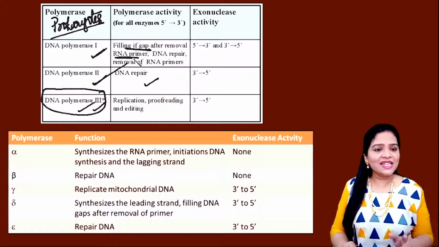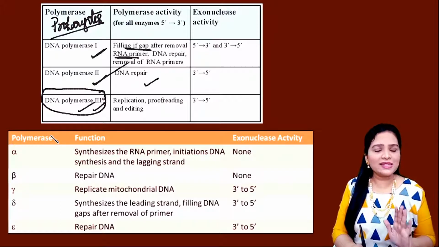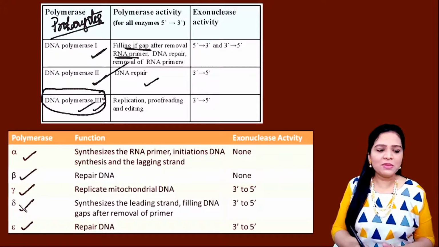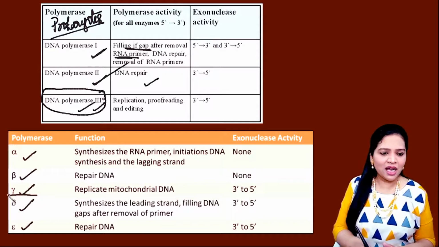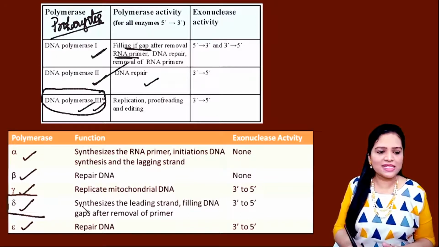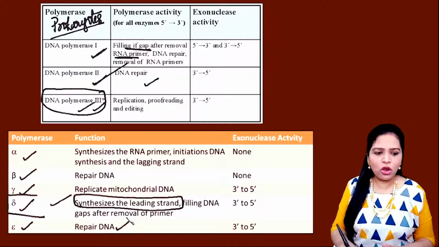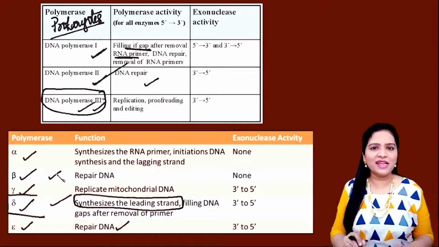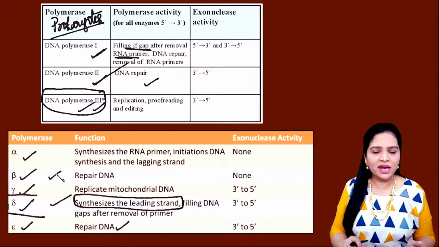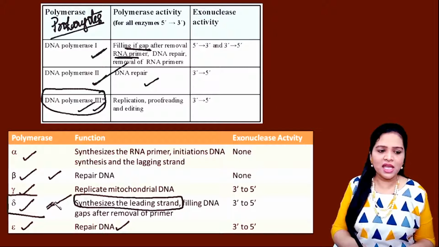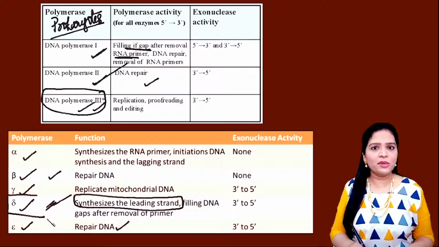In case of eukaryotes, 5 enzymes are there: DNA polymerase alpha, beta, gamma, delta and epsilon. Out of these 5 enzymes, DNA polymerase delta is the enzyme which is required for the synthesis of the new strand. DNA polymerase epsilon and DNA polymerase beta are the repairing enzymes. That means removal of the RNA primer, filling the gap, all these things will be done by the other enzymes. You have to remember first the synthesizing enzyme, DNA polymerase delta.